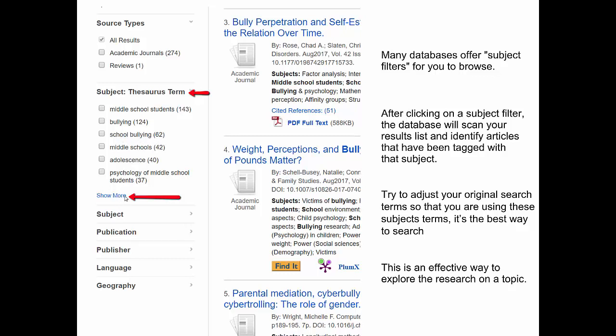Make sure you click on Show More, and it opens up a new window showing you all the reoccurring search terms in your list. That's a great way to just start figuring out what is the vocabulary of the database for my topic, and really start using those as your search terms. It's a great way to explore and research a topic.